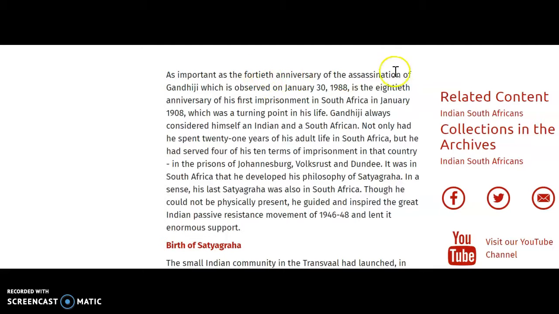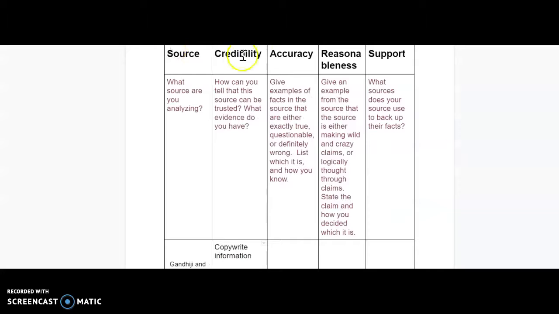They're talking about the 40th anniversary of the assassination. They give an exact date. So here's a fact. How do I know this fact is correct? Well, I'm going to come back here, accuracy.